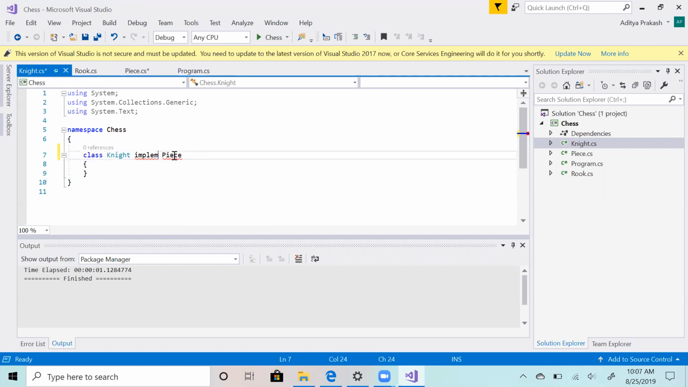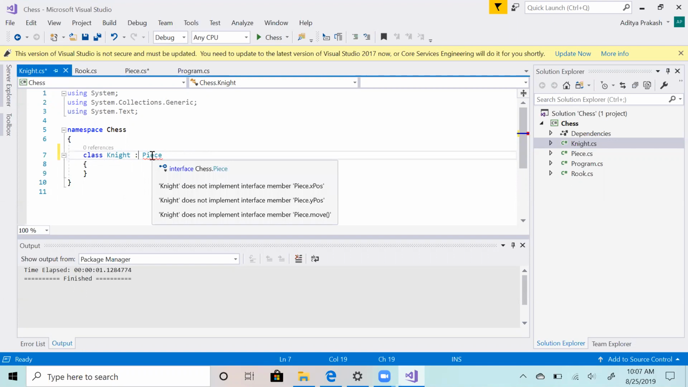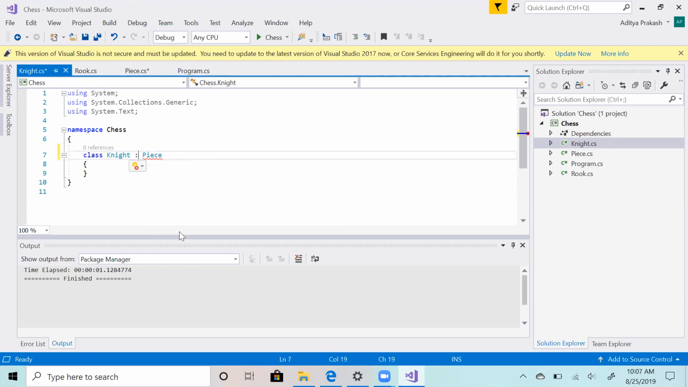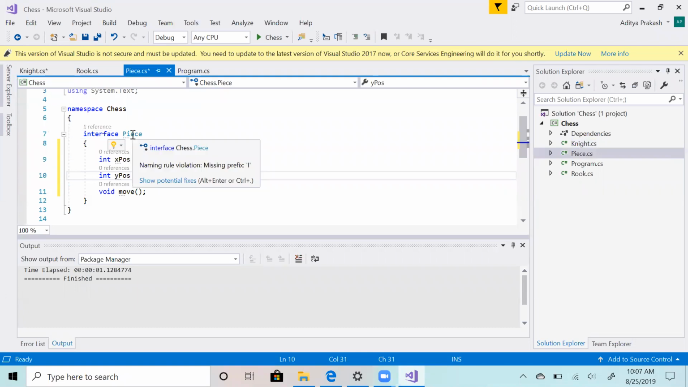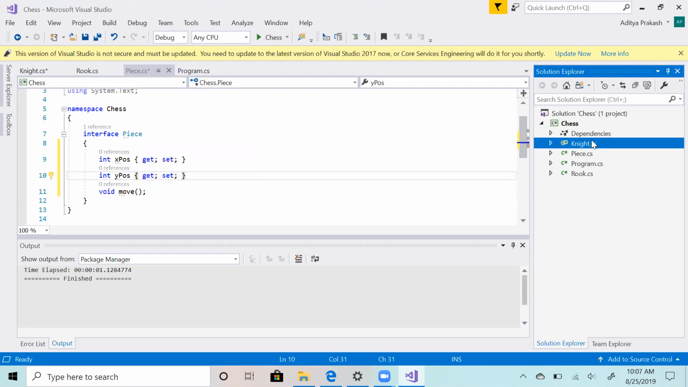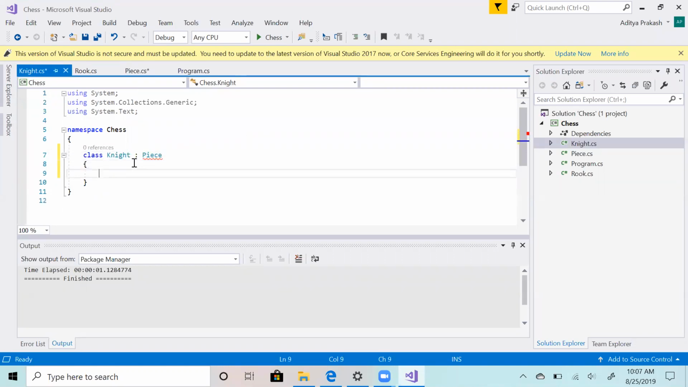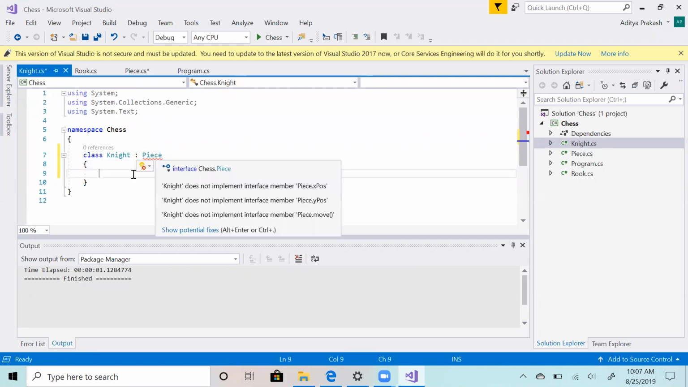So implements is something which we use in Java, right? In C#, all you need to do is, this is already implemented, so we need to import this. Let's see why I'm not catching this up. Just Piece, Knight means Piece. I think it will say... So now you can see the error message: Knight does not implement Piece.x position, y position, and move.